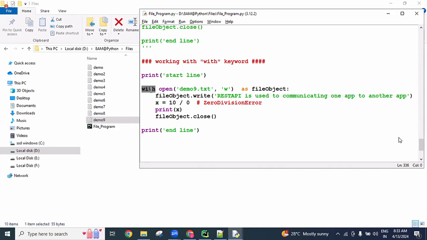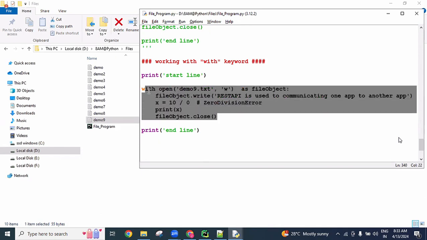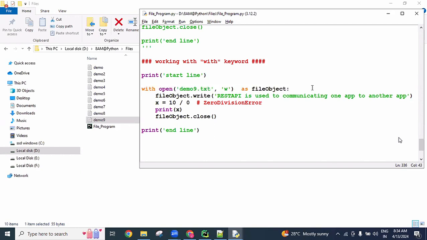When you are attending interviews also, if anyone asks a file handling related question, when you want to write the logic, you can create it using the with keyword like this. You can write it, and then the interviewer will be well satisfied.